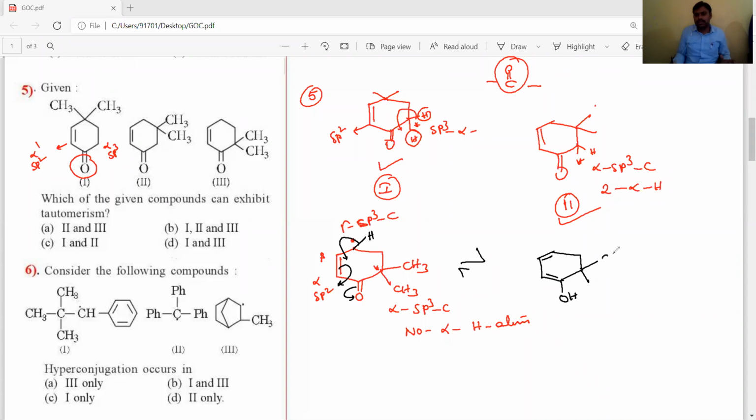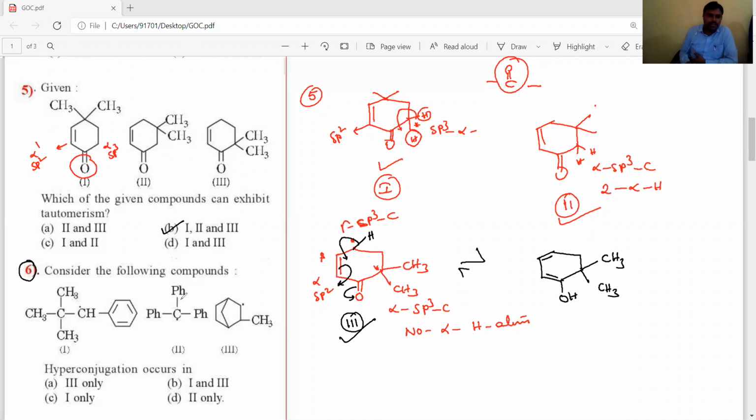Okay, students. Now this is the enol product. That's why the third compound also exhibits a tautomerism. So the answer is 1, 2, 3. So 1, 2, 3 means the second option is correct.